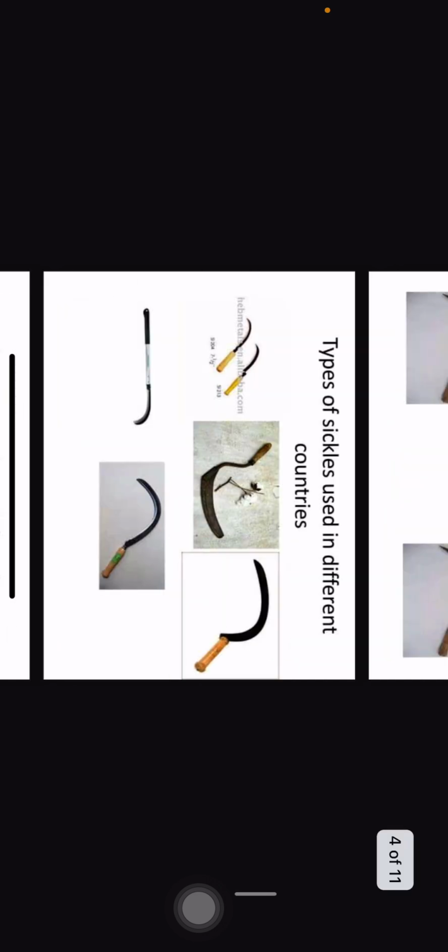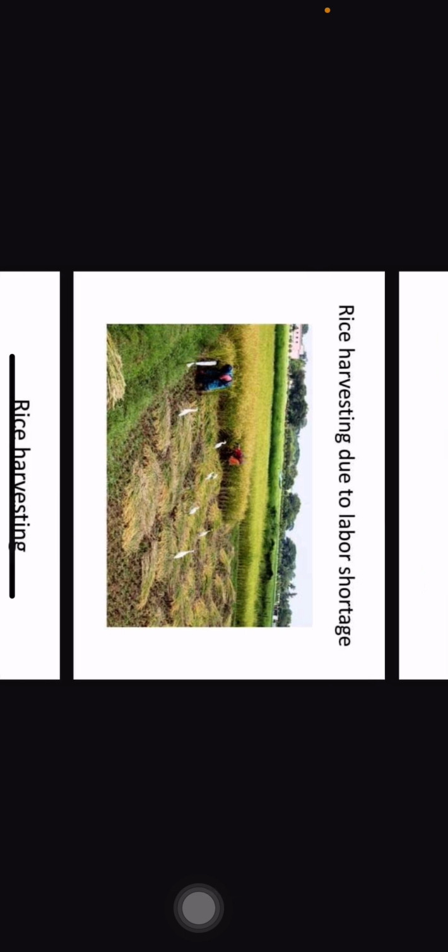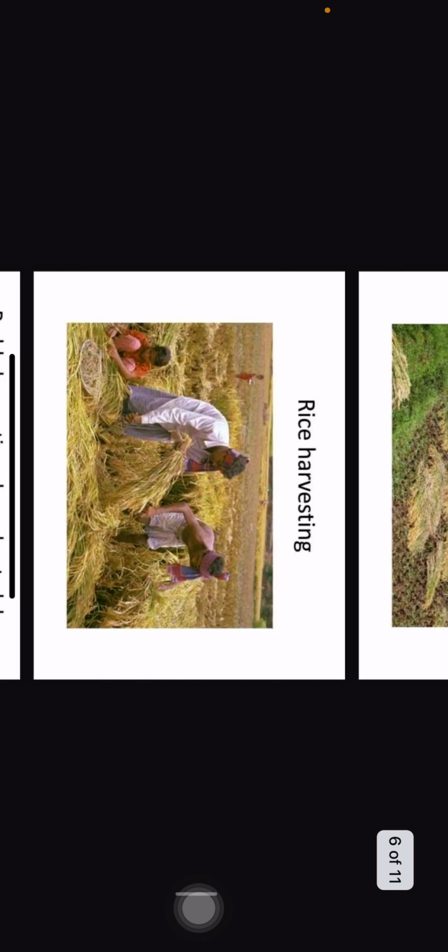These are the types of sickles which are used in different parts of the countries. You can see rice harvesting here, due to labor shortage. Rice crops can be cut down from the base using sickles. Here you can see there are too many laborers, and in our present scenario there is a drudgery of human labor.